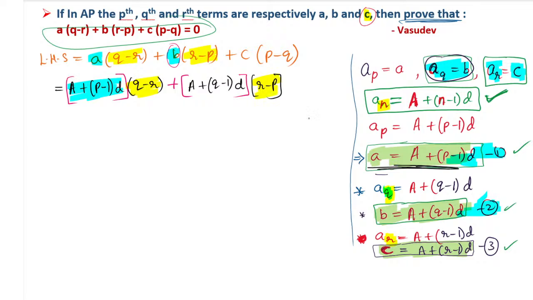Now we have to move on to the third part, that is c. The c value is here, equation number 3. So substitute the c value. The c value is going to be a plus r minus 1 into d, and then we have the bracket close, and then we have p minus q. Okay, this is the value.